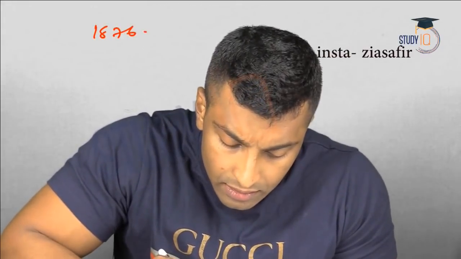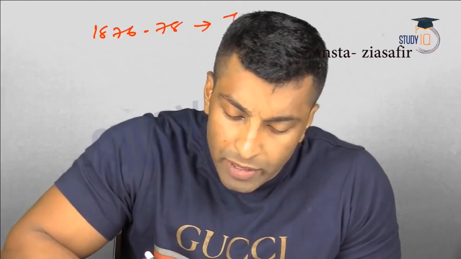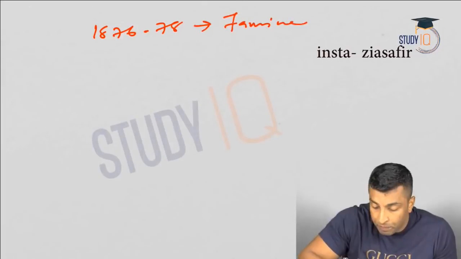So we'll continue our discussion on history, okay, modern India. We have so far done around 5-6 lectures in this particular series, okay. So in this session, I'll be talking about the Great Famine in central part of India, which happened in 1876-78 time. So we'll be talking about this famine.